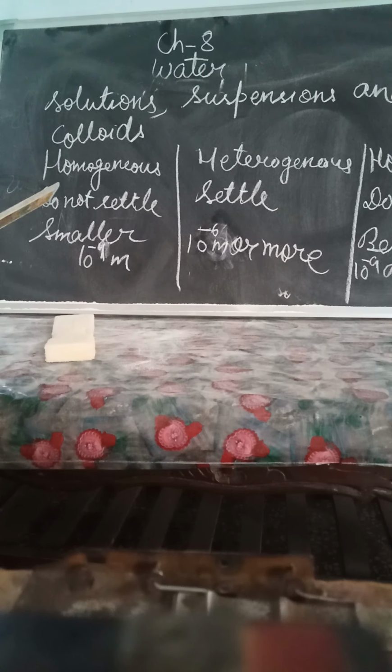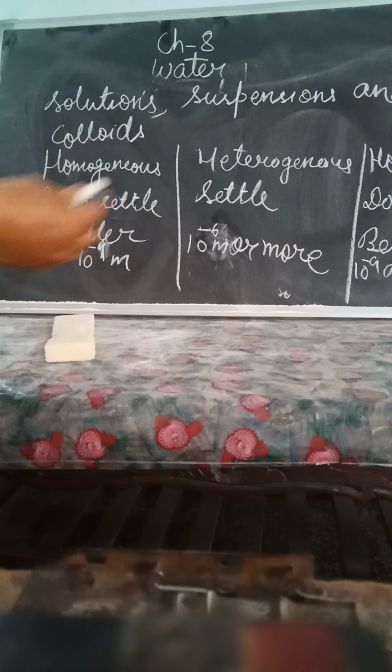When you are mixing mud in water, while you are stirring, at that time the mud is equally distributed, you can see the color of the water will be brownish like copper. But when you leave it for 10 minutes, you will see the mud settled at the surface. Same, if you take chalk and mix it in the water, while you are stirring, the water has a milky appearance. But when you stop stirring, the chalk particles will settle at the surface.